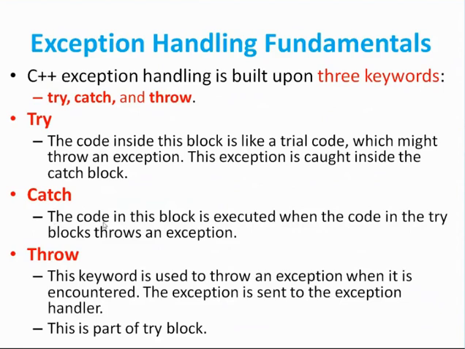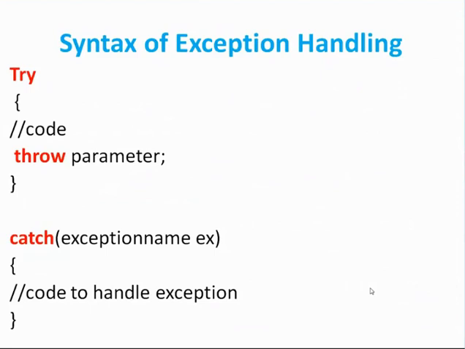In the catch block, the code is executed when the code in the try block throws an exception. Throw: this keyword is used to throw an exception. When it is encountered, the exception is sent to the exception handler, which is the catch block. This is part of the try block. This is the syntax of exception handling.